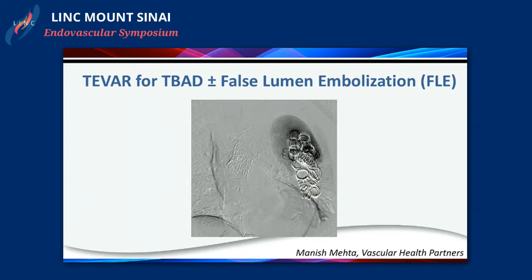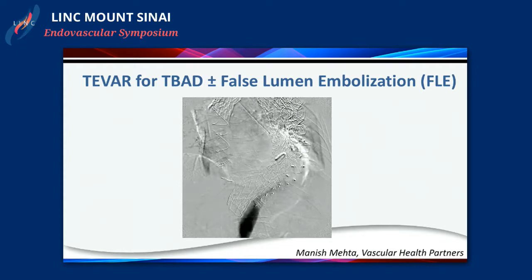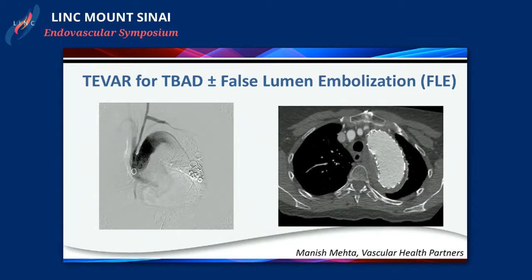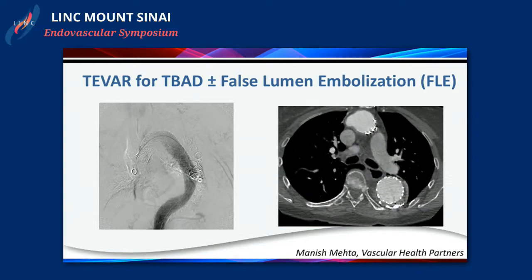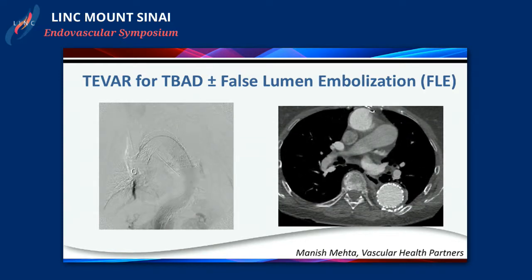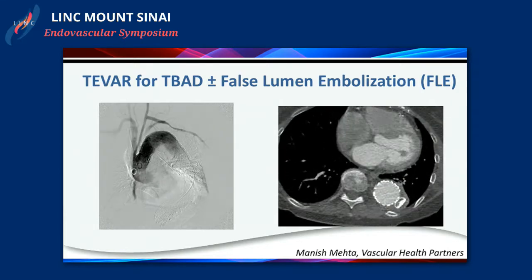These are just large 15 by 15 cm coils. You can use detachable coils. You can use all sorts of stuff. Then on the tail end, I tend to pack them with Amplatzer plugs so that the retrograde flow is halted. What you see right there on the OR table is that the completion angiogram shows that there is no retrograde flow. In this particular case, the coils were much more densely packed than I sometimes tend to do.